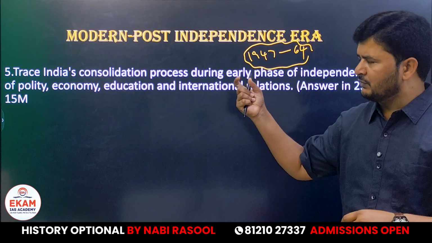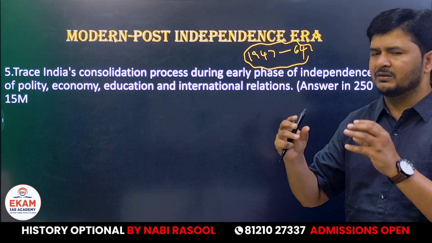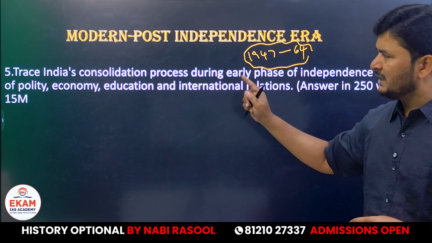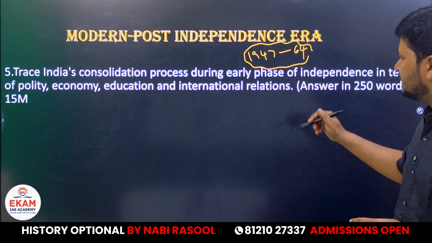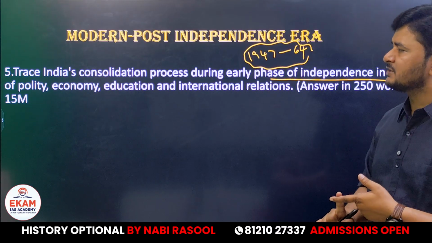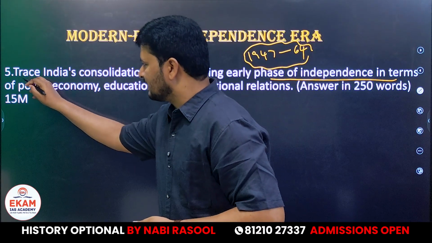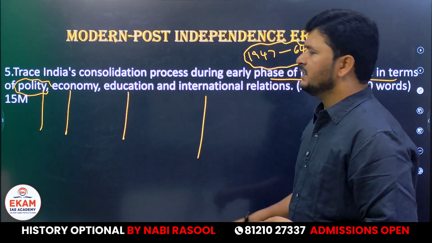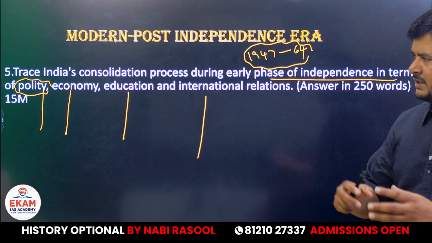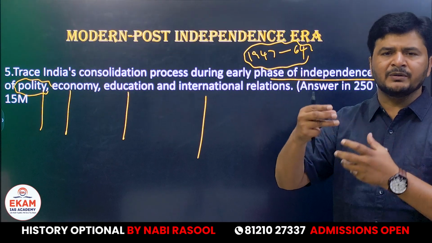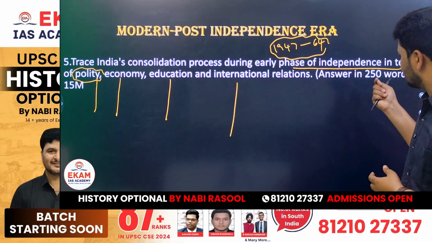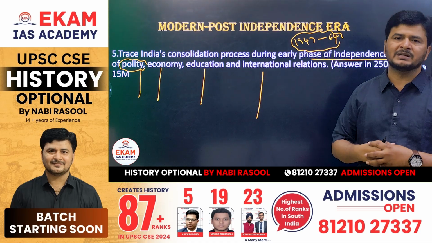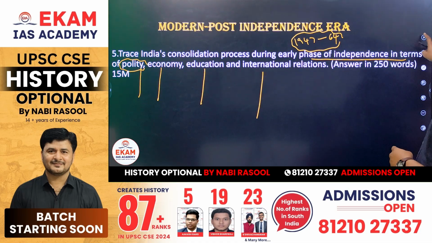I won't say it's a direct question, but a fragmented question. The fifth question goes: trace India's consolidation process during the early phase of independence in terms of polity. Here it was clearly asked: polity, economy, education and international relations. We have to write an introduction and explain each element, because it has got 15 marks, 250 words: polity, economy, education and international relations.